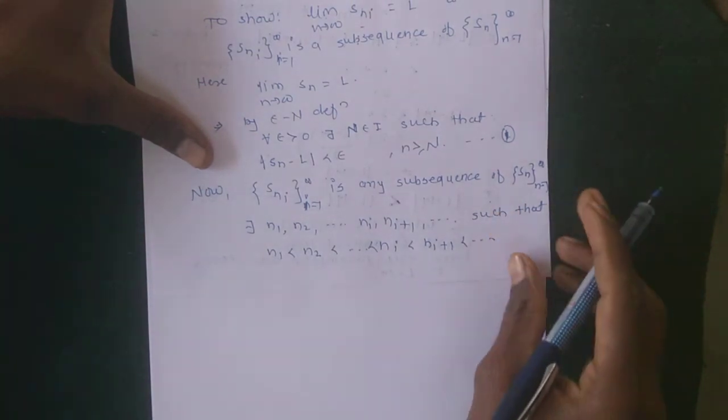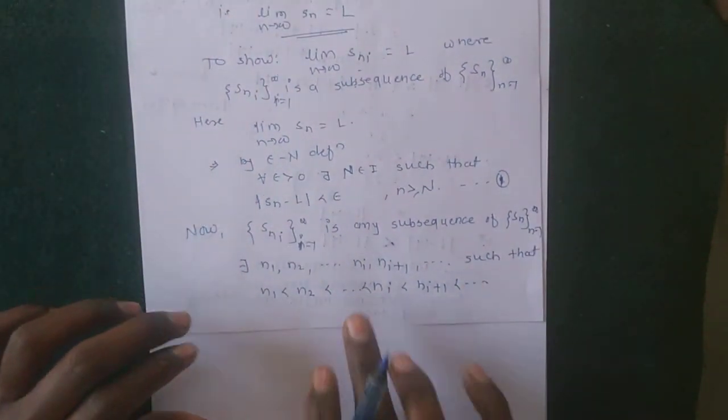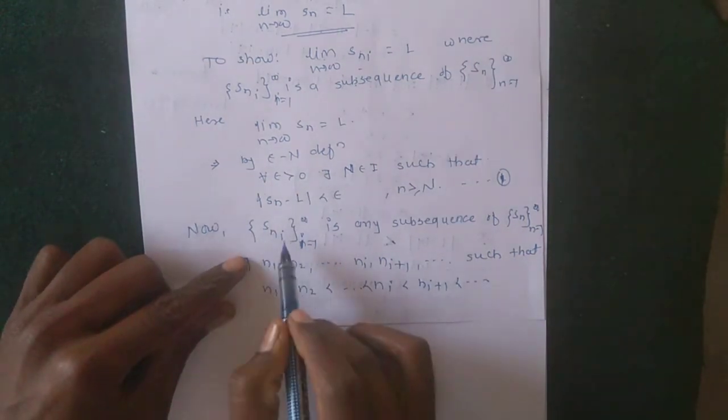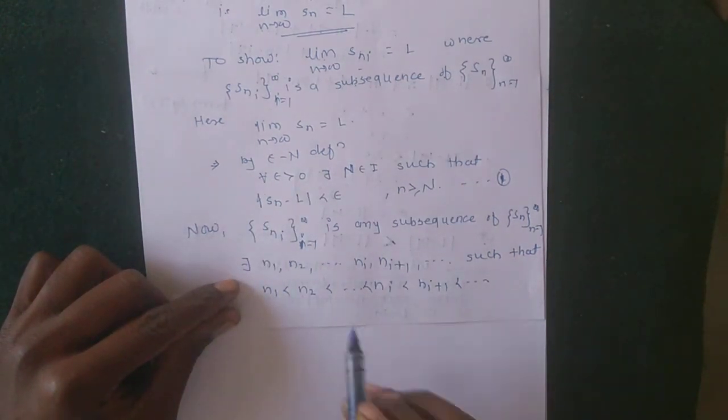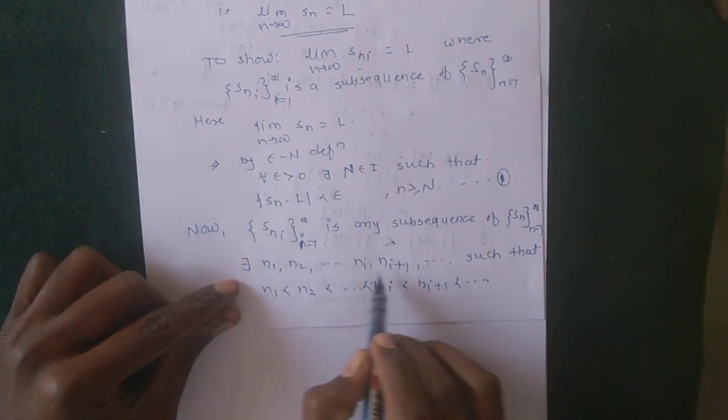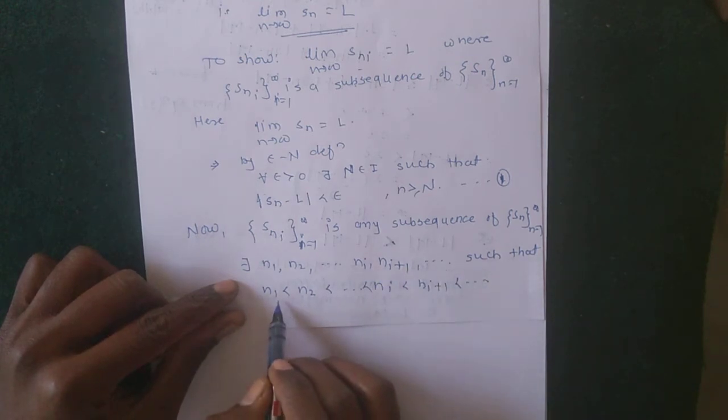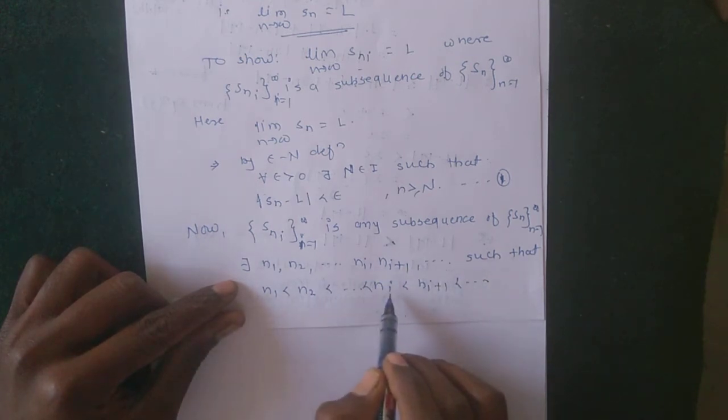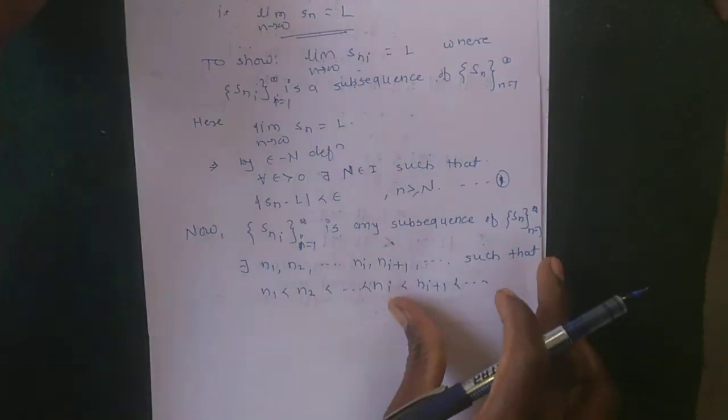So for this subsequence, n1, n2, ni exist such that n1 is less than n2, and so on.